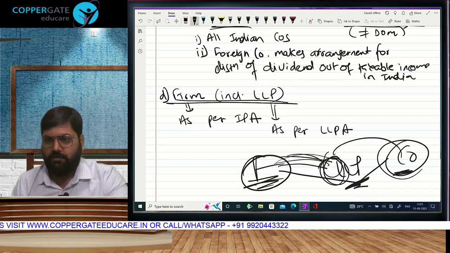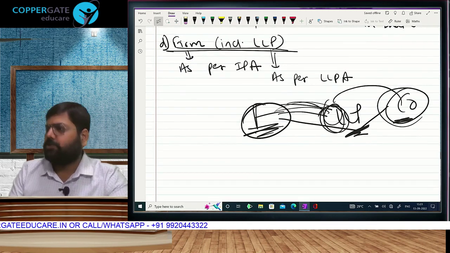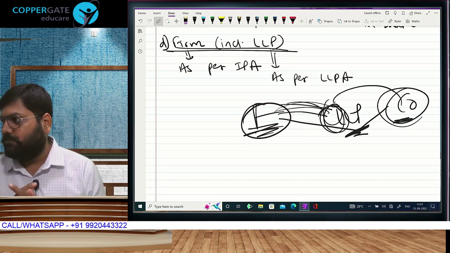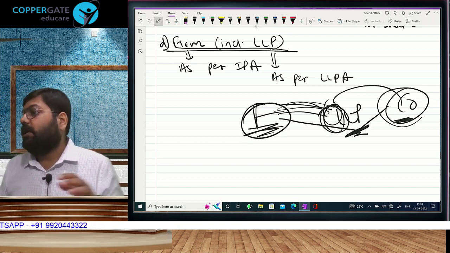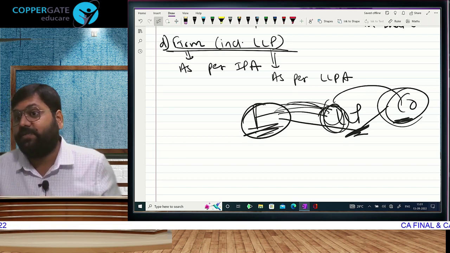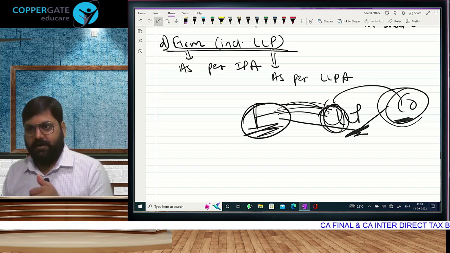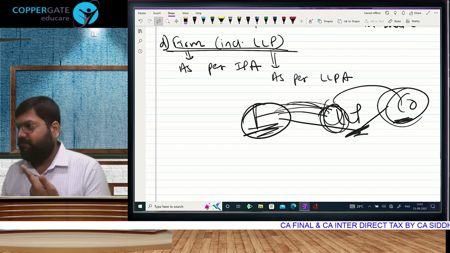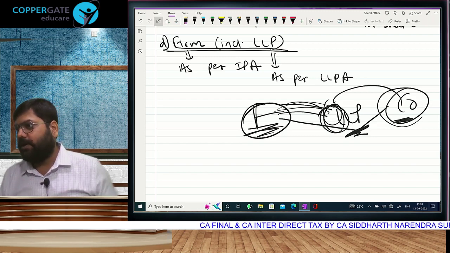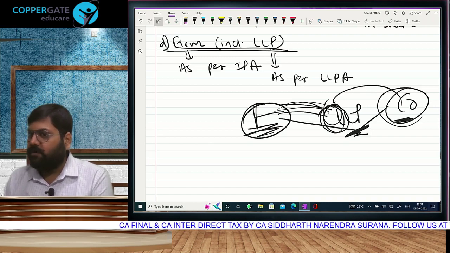Is that understood? Very good. Fantastic. So partnership firm as well as LLP, both will be liable to pay tax as per income tax. Whenever 2 or more persons together form a partnership firm, that firm will earn profits. If it has profits, will it pay tax? My question is very clear. For any assessee, tax can arise only if there is income. It can have any income other than salary. It can have rent income. It can have business profits. It can sell any of the assets and earn capital profits. It can earn other sources incomes like commission, interest and all those incomes. All incomes possible. Firm will pay tax.